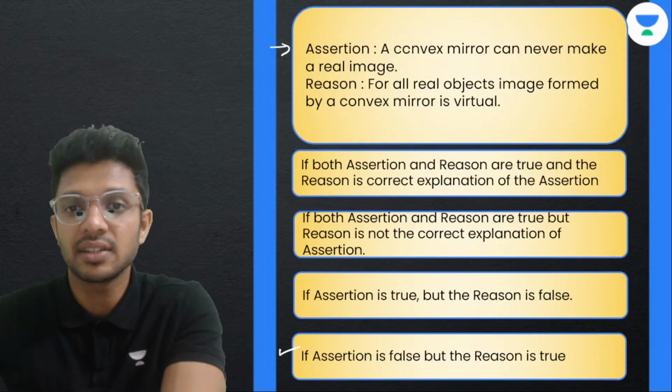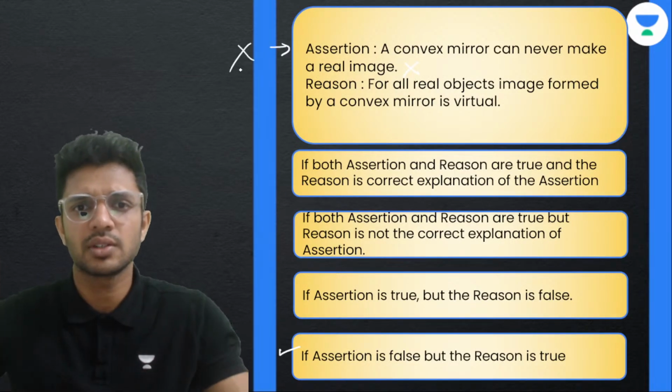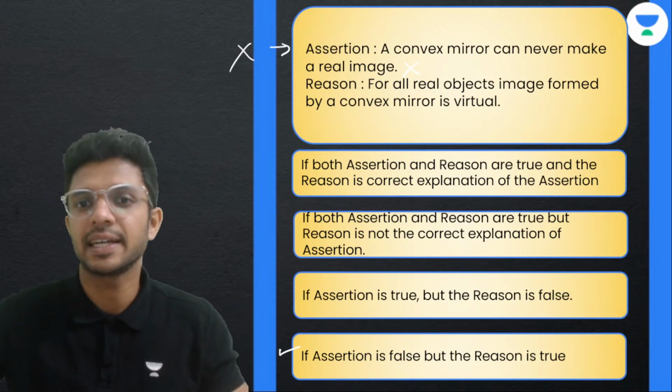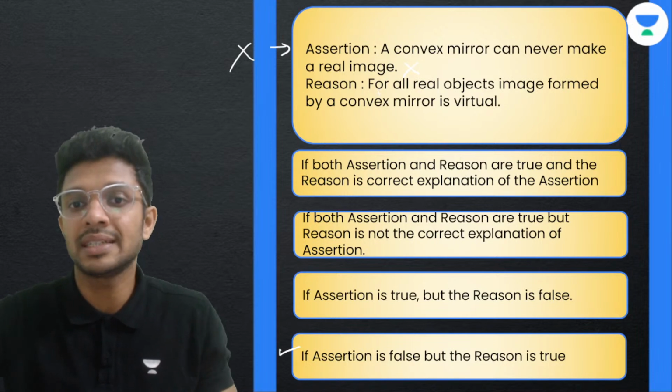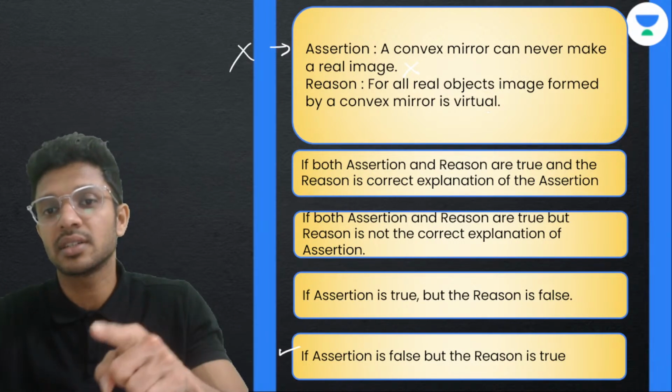So the assertion statement is false only. It is false. हमको नहीं चाहिए. झूठ बोल रहा है assertion statement, है ना? ठीक है. Reason क्या बोल रहा है? What is being said in the reason? For all real objects, image formed by a convex mirror is virtual.